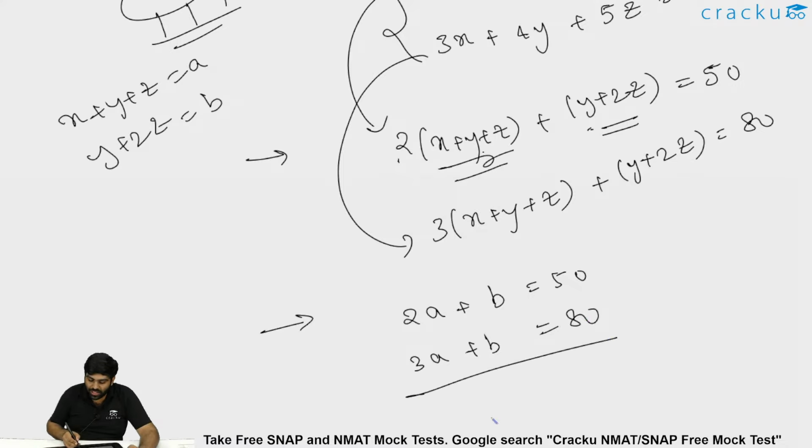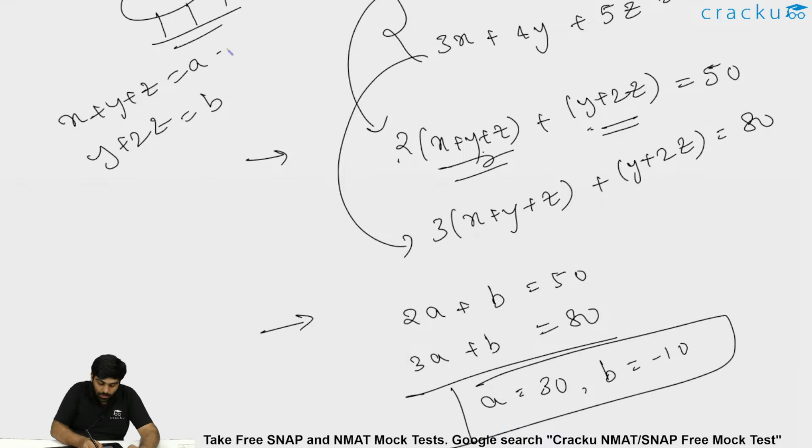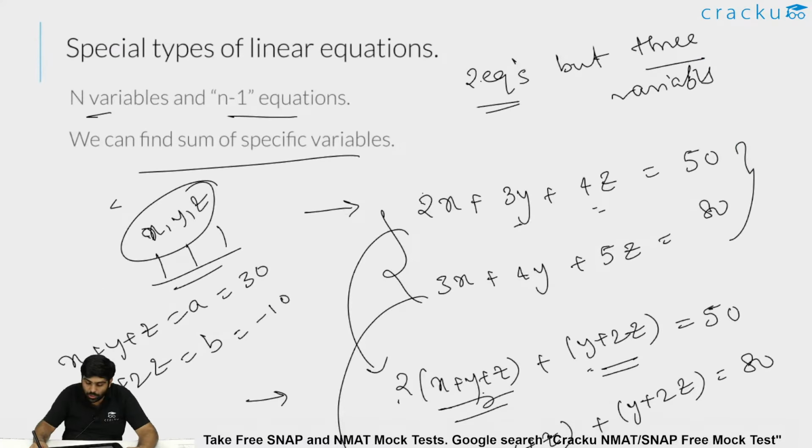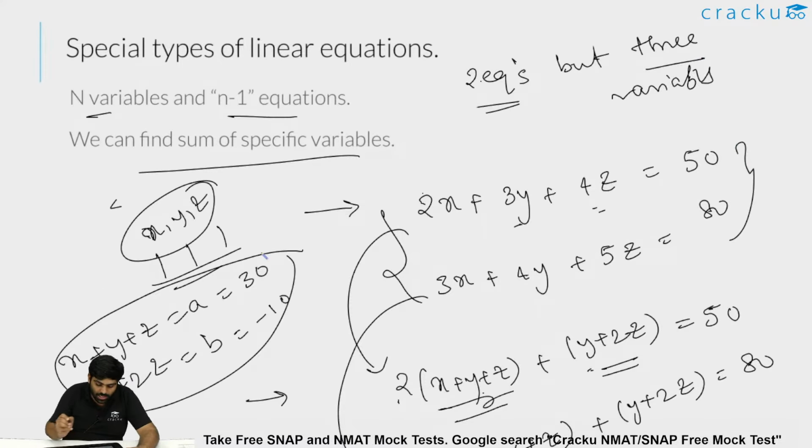Solving, I get a equal to 30 and b equal to minus 10. So even though we are unable to find individual values of x, y, z, we can find x plus y plus z as 30 and y plus 2z as minus 10.